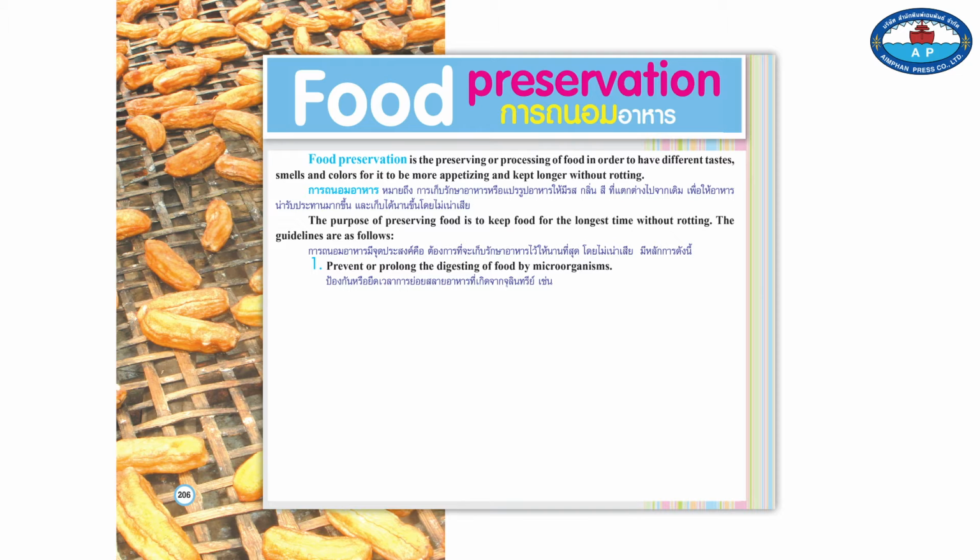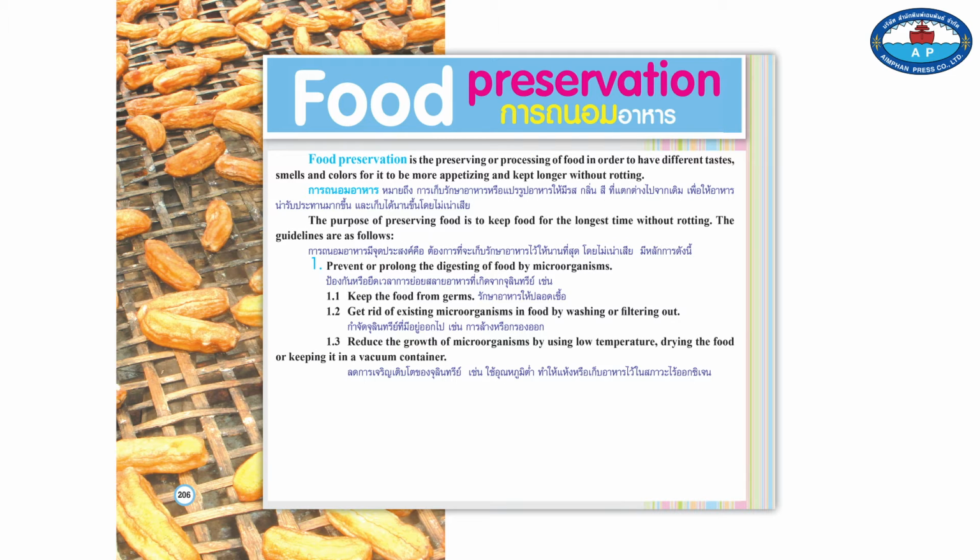1. Prevent or prolong digesting of food by microorganisms. 1.1. Keep the food from germs. 1.2. Get rid of existing microorganisms in food by washing or filtering out. 1.3. Reduce the growth of microorganisms such as using low temperature, drying the food, or keeping it in a vacuum container. 1.4. Destroy microorganisms by heat or radiation.